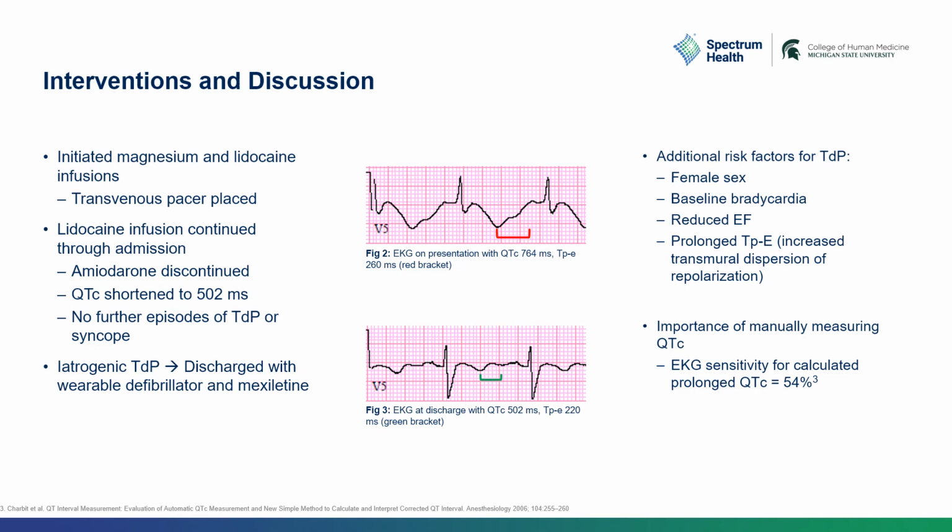Notably, her QTc interval, when calculated on the EKG machine, was quite different from what we calculated and measured manually, and prior studies have noted EKG sensitivity to be about 54% when looking for prolonged QTc interval, so generally the machine will underestimate the degree of QT prolongation.